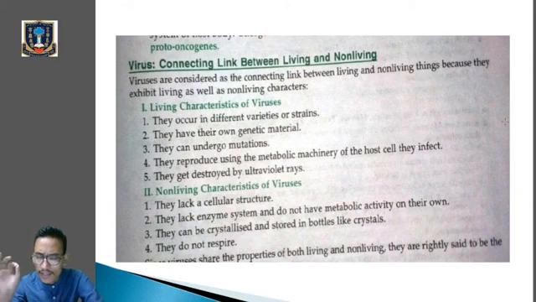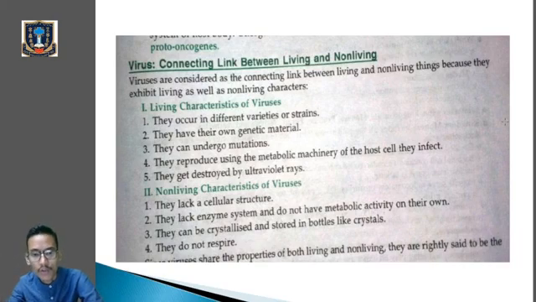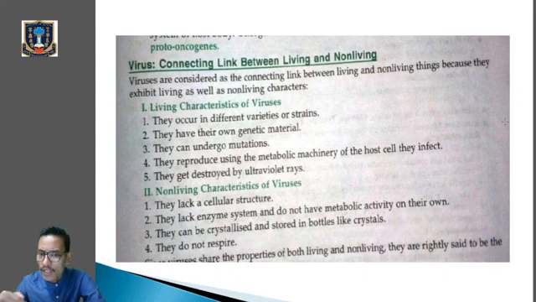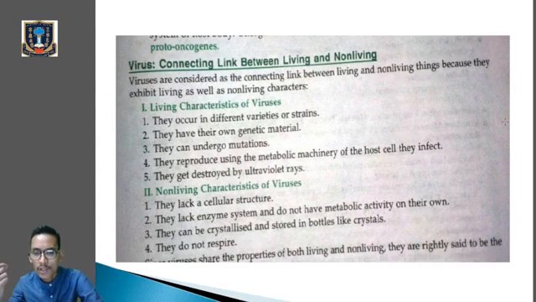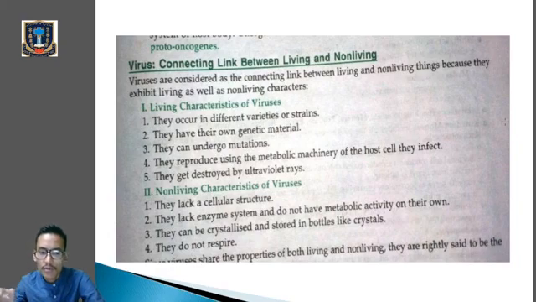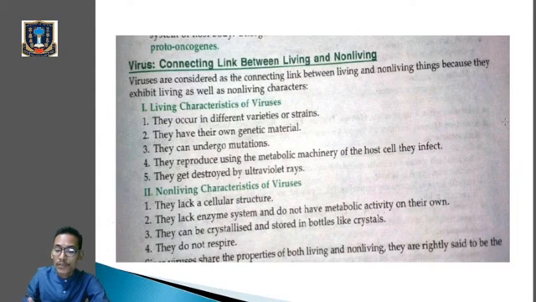So let's see now what are the characteristics of viruses that show it as a living being. They occur in different varieties or strains, different types. They have their own genetic material. They can undergo mutation, meaning changes. They reproduce using the metabolic machinery of the host cells they infect. So whatever host they infect, by using the metabolic machinery of the host, they can multiply. They get destroyed by ultraviolet rays. So these are the characteristics which show the living features of a virus.